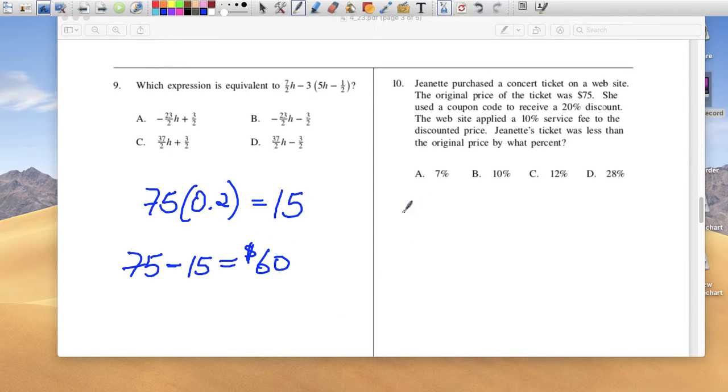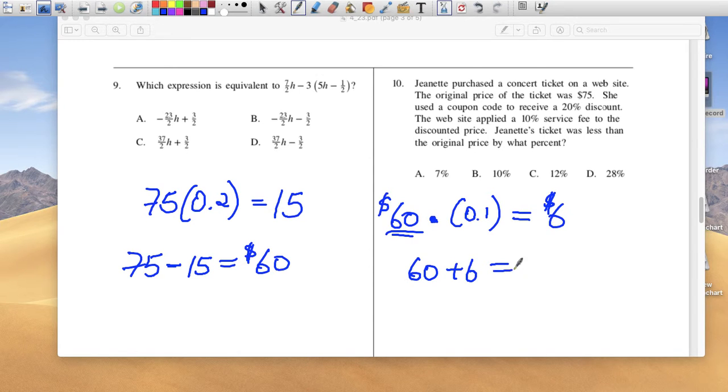But now the website says we're going to charge you a 10% service fee. So $60 times 10% service fee, not a $10 service fee. So let's see what 10% of 60 is. I'll just do it. 60 times 0.1 is $6. So that's their service fee. So now here was the discounted price plus a service fee, and now the price goes back up to 66.